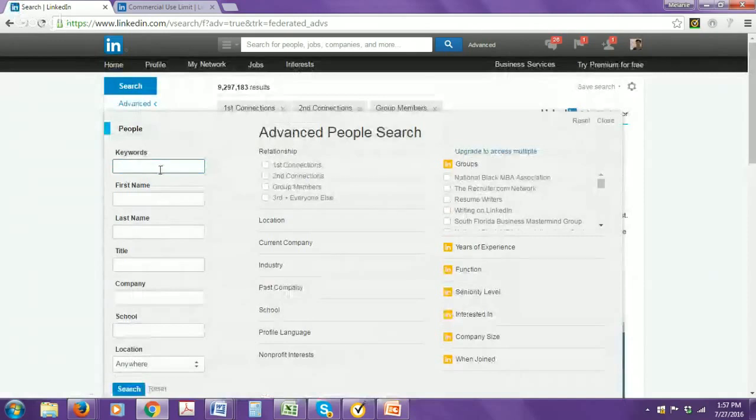So, of course, you want to definitely put marketing, and perhaps you want to put your potential new boss's job title. So, if you're director of marketing, maybe you report to a senior director of marketing or a VP of marketing or the chief marketing officer, right? So let's just go with VP of marketing for now.